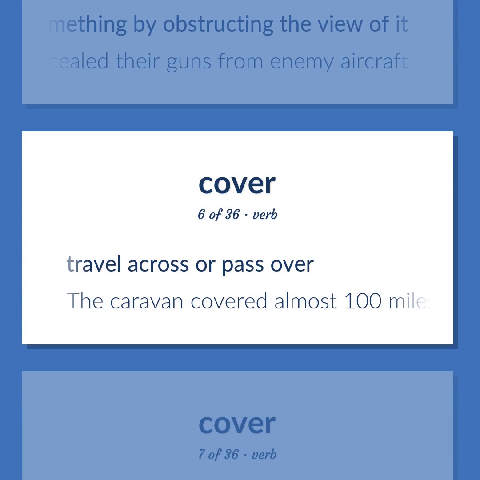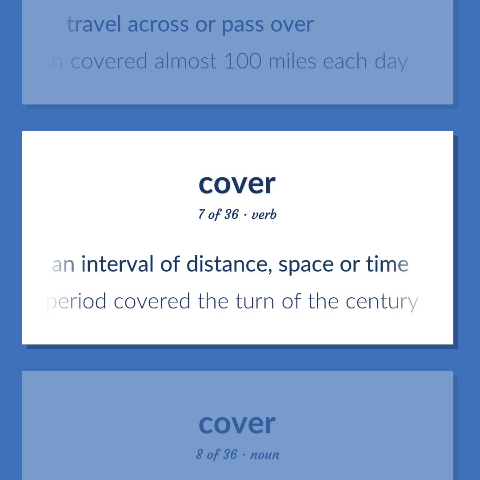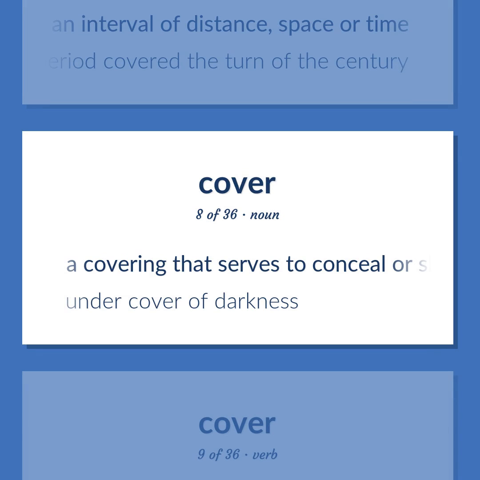Travel across or pass over. The caravan covered almost 100 miles each day. Span an interval of distance, space or time. The period covered the turn of the century. A covering that serves to conceal or shelter something.